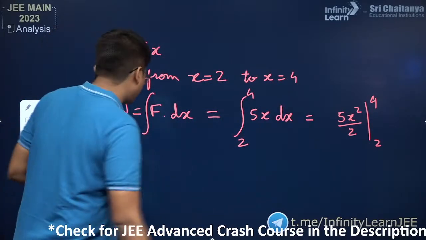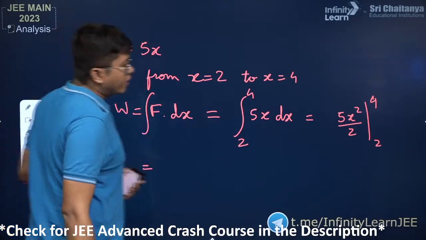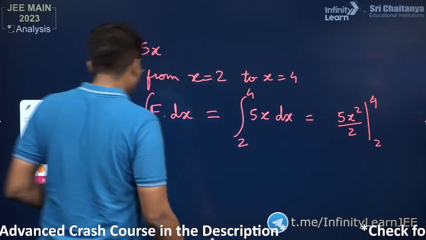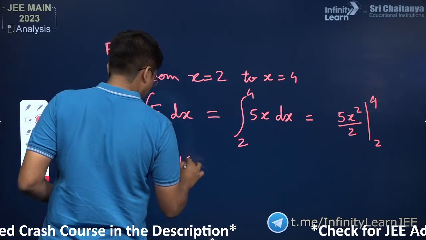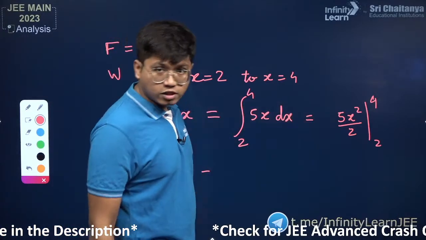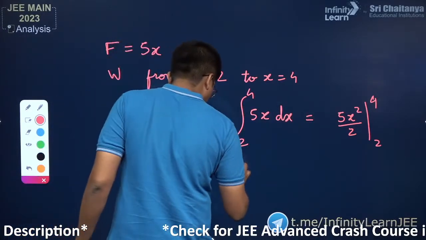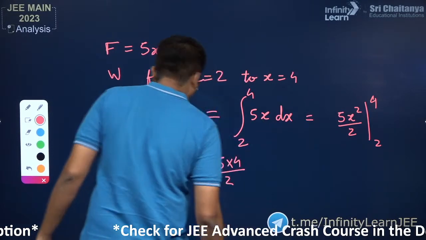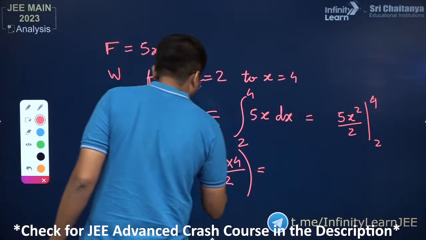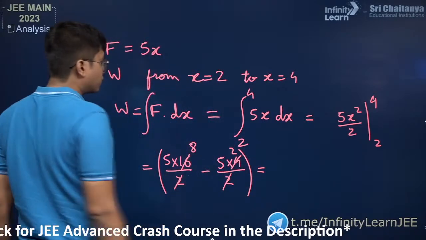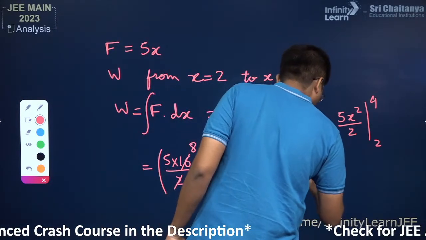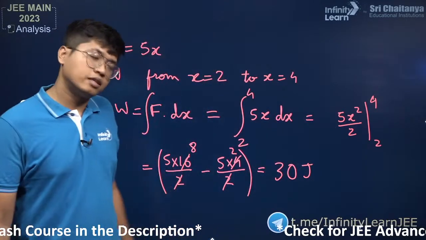Okay, so just put the values in after this, which means initially it is going to be 5 into 4 square, that is 16, 5 into 16 divided by 2, minus 5 into 2 square, which is just 4, so 5 into 4 divided by 2. So this you can cancel, this gives you 8, this gives you 2, 5 into 8 is 40, 40 minus 5 into 2, 10, is 30 joules. That's right Nikhil, the answer is 30 joules.